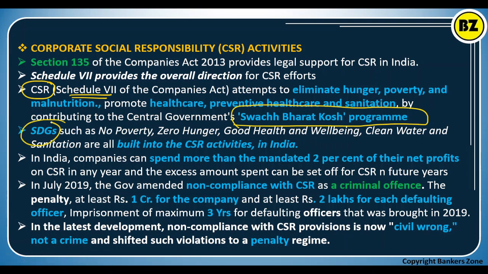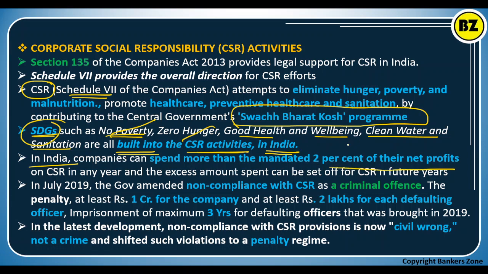Now we have 17 SDGs, right? Out of that, no poverty, zero hunger, good health and well-being, and clean water and sanitation are built into CSR activity in India. In India, a company can spend more than the mandated 2%. So remember what the target is. The target is 2% of their profit.